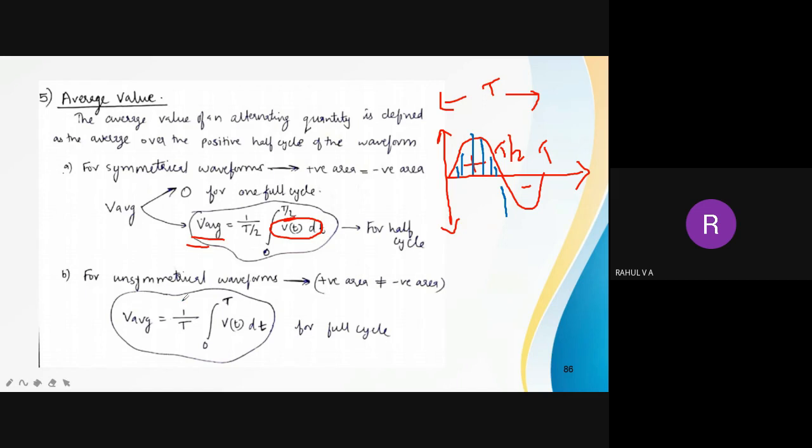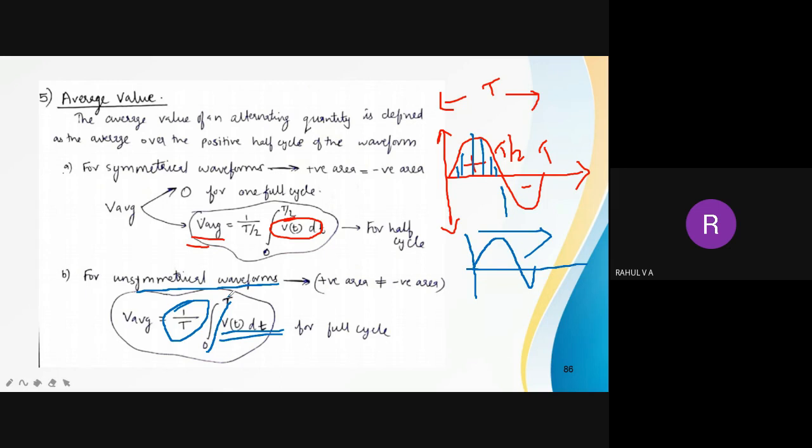Okay, so this is another case where a waveform is unsymmetrical. There we are taking the average of the full cycle, 0 to T, because it is unsymmetrical. So this is T. Instead of T by 2, I have the full cycle time period, 1 by T, then I am integrating 0 to T. Full cycle I am integrating. I am adding all instantaneous values from 0 to T. So that is the difference.